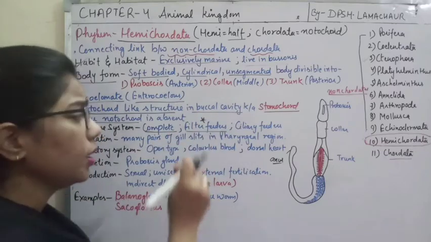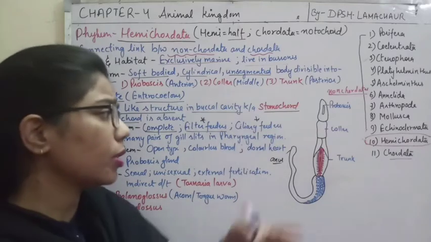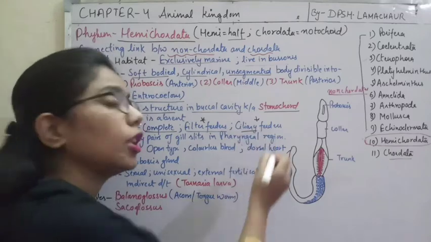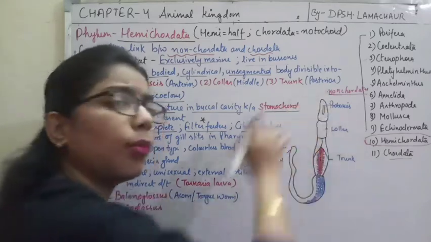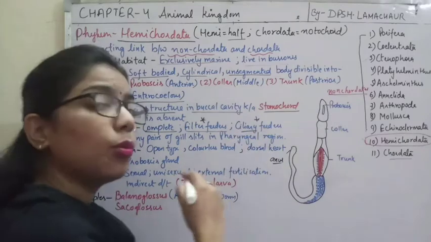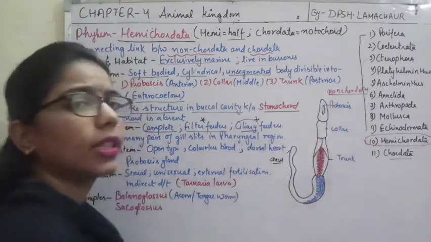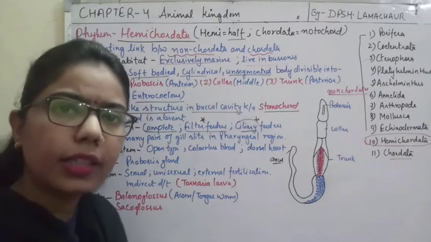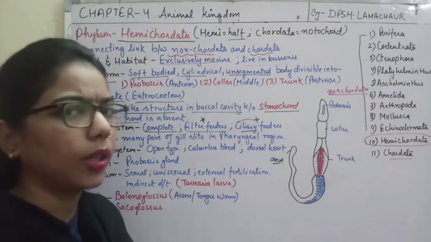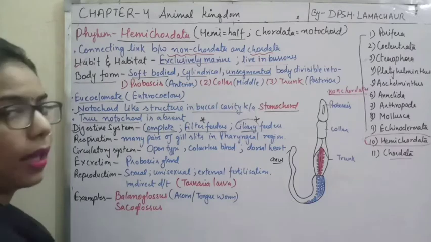They are filter feeders as well as ciliary feeders. Why? Because their body has cilia, and due to the ciliary movements the water will circulate in their body. Now how will the water move? It will move very fast with the help of these cilia. The cilia will help the water to move inside the body, and as the water enters inside the body, they will filter its food and take it inside the body. Okay, so this is the digestive system of Hemichordata, or we can say Balanoglossus.